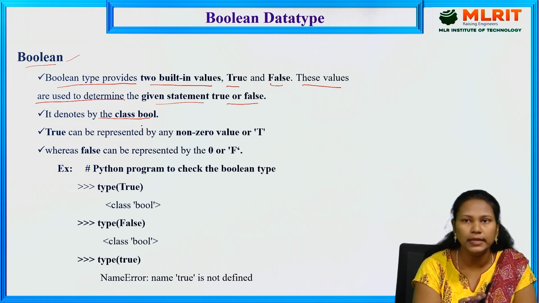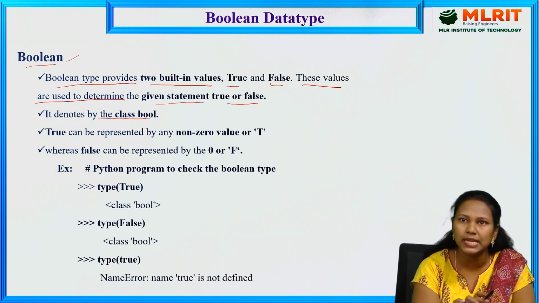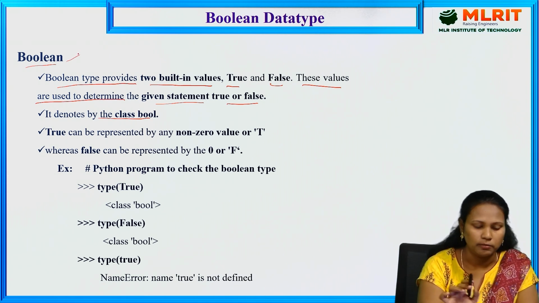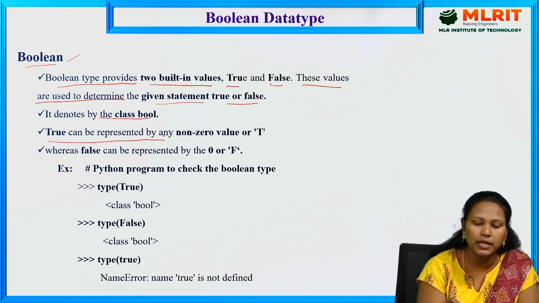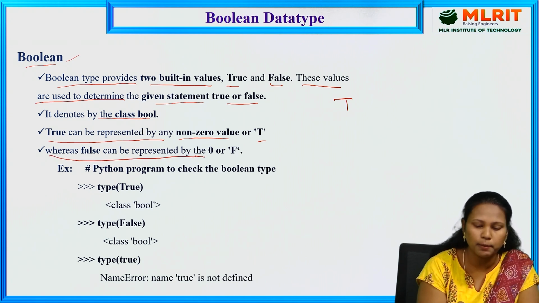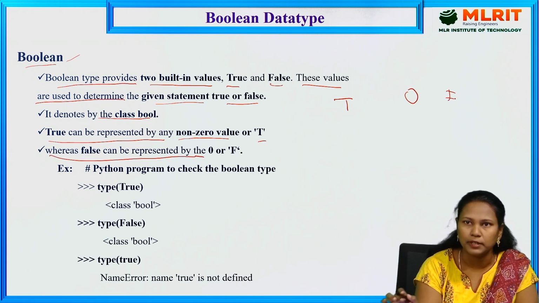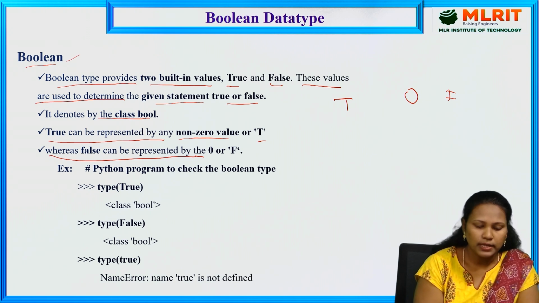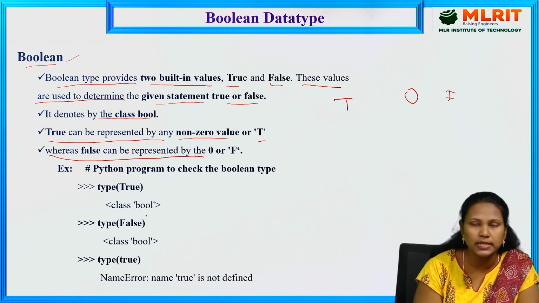If you want to find out what type of data it is, it gives the class bool. For example, for an integer, if we ask what type of data it is, it gives int. In the same way, for a Boolean, if we want to find out the data type of a particular variable, it gives the class bool. True can be represented by any non-zero value or T, whereas false can be represented by 0 or F. We can see one example, type of True. True is a Boolean value, so if you find the type of True, it is the bool type.